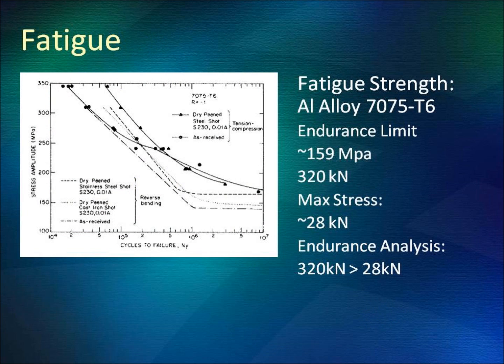This slide introduces the fatigue analysis that is endured by the piston assembly. The solid lines in the graph depict the fatigue stress amplitude versus number of cycles for the aluminum alloy that we chose. Accordingly, the endurance limit can be estimated to be approximately 159 megapascals or 320 kilonewtons over the course of 10 to the 6 cycles.